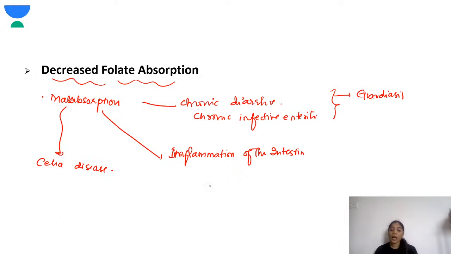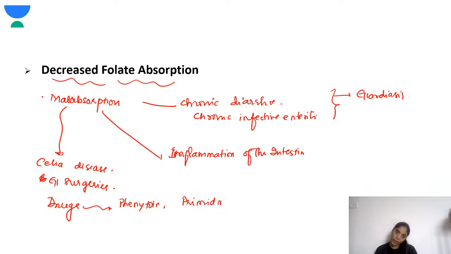Okay, next, conditions where children would have gone through a surgery, bowel surgery, GI surgeries. Okay, so there are certain drugs which cause malabsorption. What are the drugs which can cause malabsorption of folic acid? So drugs like phenytoin, primidone, phenobarbital. So these are the conditions where the folate absorption is decreased.